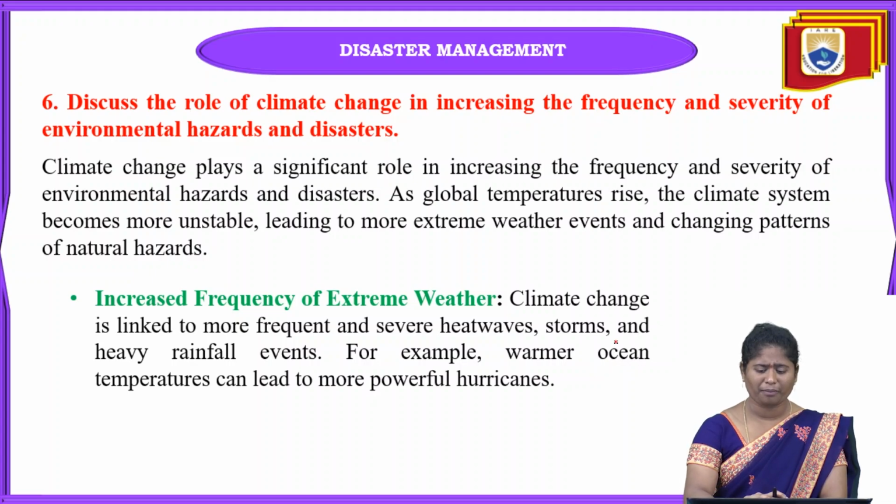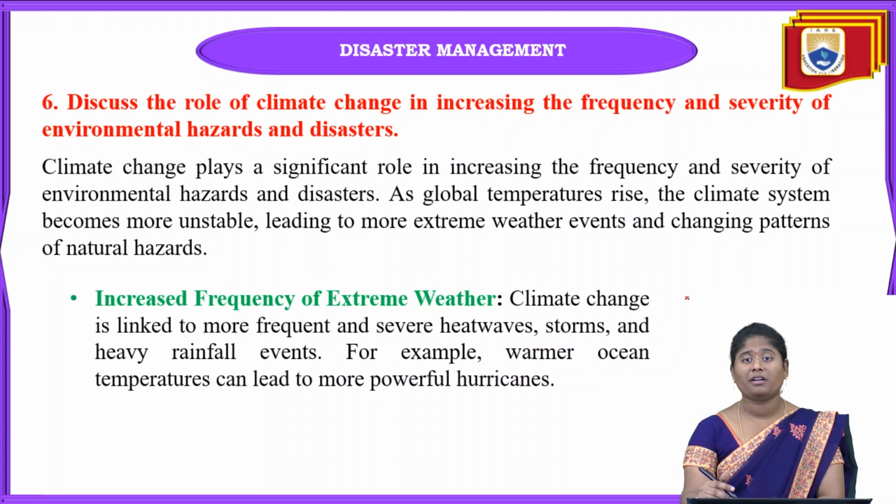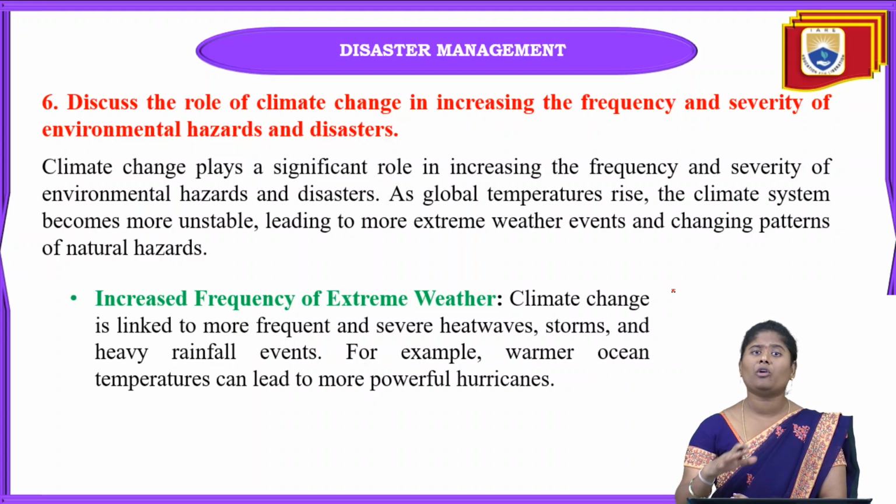Means what are the various factors we can see in this climatic change? Means there will be increased frequency of the extreme weather condition. Means how these change in the extreme weather conditions we can say, means this climatic change is linked towards the frequent and severe heat waves. Means when these types of heat waves, storms, and also the heavy rainfall events occur, these heat waves, cold waves, storms, and heavy rainfall are all the factors that will lead towards some change in the climatic condition.